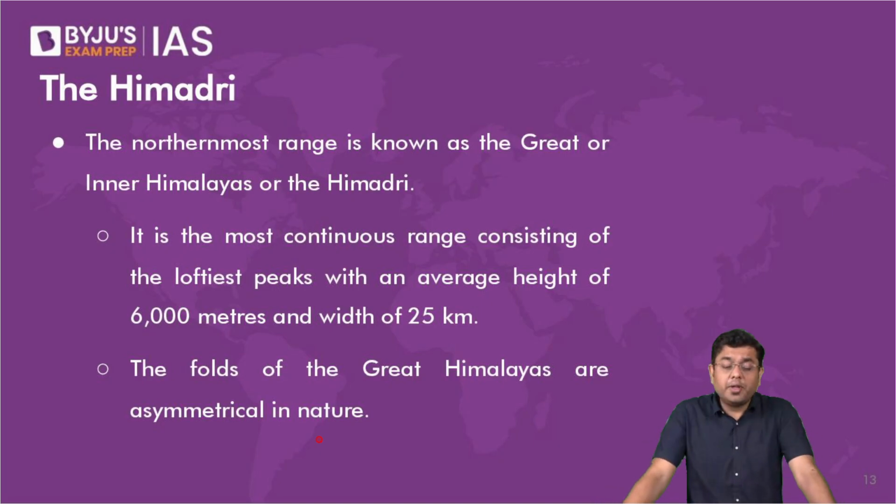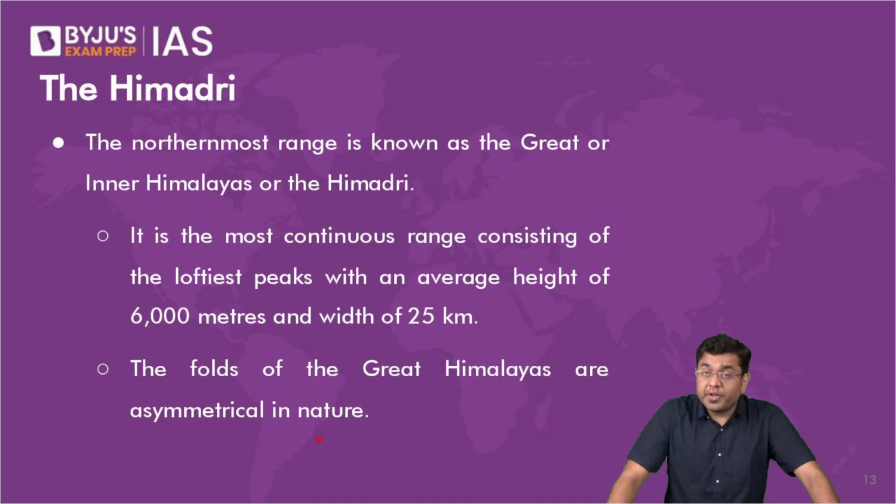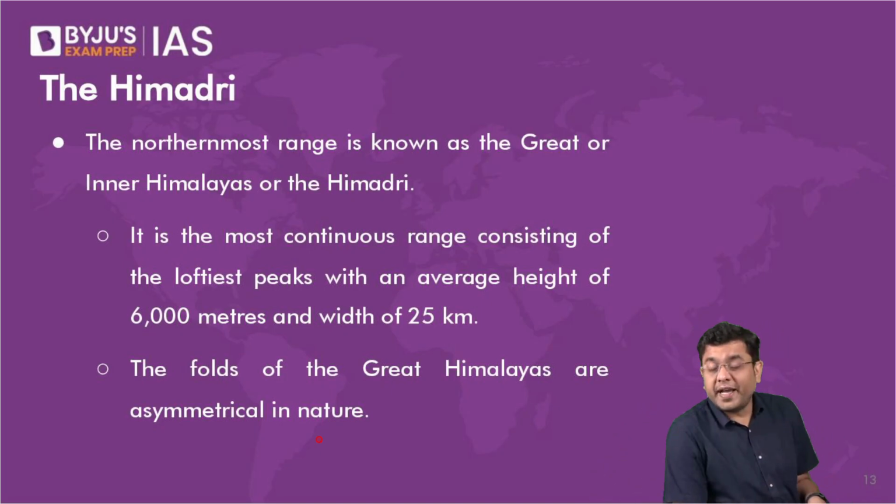Now, when we talk about the Himadri, Himadri is the northernmost range of the three ranges of the Himalayas that we consider. It is the tallest out there, because it is the range which has experienced compression for the longest duration of time. It is also the tallest mountain range across the world, having many peaks with a height of more than 7,000 meters. Across other parts of the world, you won't find peaks more than 7,000 meters above sea level. Here, not only do you have many peaks above 7,000, you have a few peaks even above 8,000 meters above sea level.